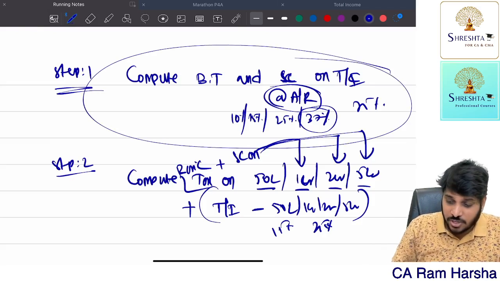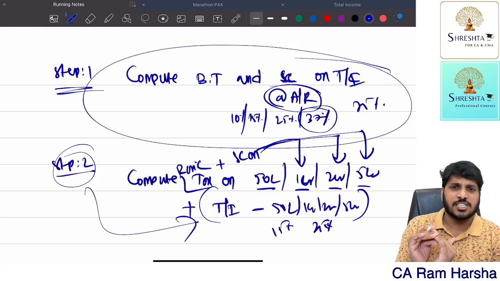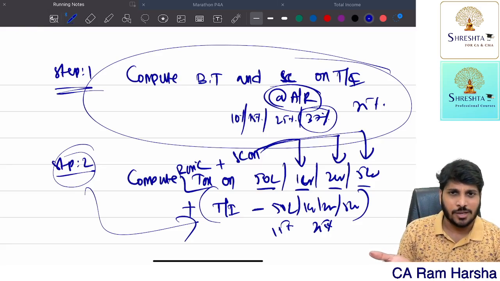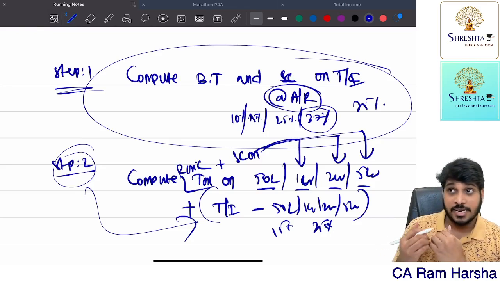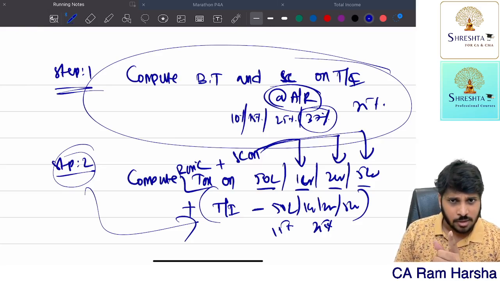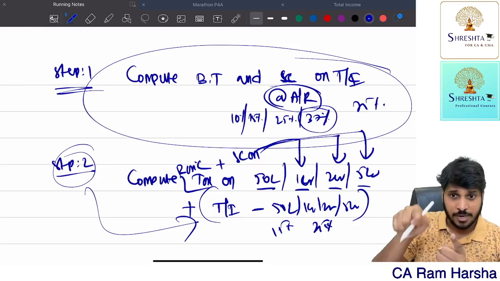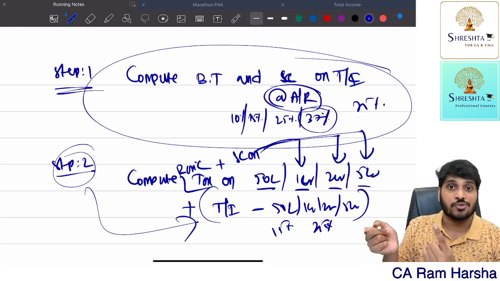Then in step number 1, 25%. In step number 2, on 2 crore, what is the surcharge rate applicable? On 2 crore, 15% only. Suppose in step number 1, the SSC's total income is 5 crore 1 lakh. The surcharge rate is 37%. In step number 2, if the SSC's income is 5 crore, on 5 crore compute the tax amount plus surcharge at 25% plus total income minus 5 crore.